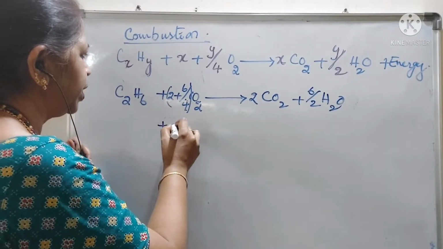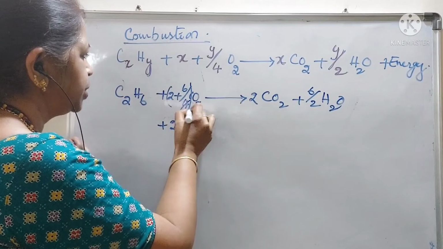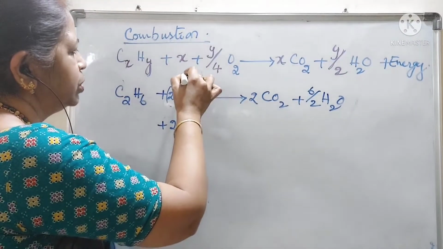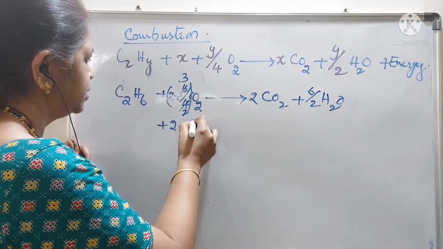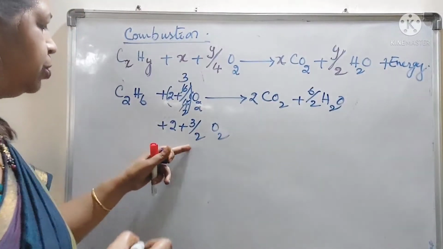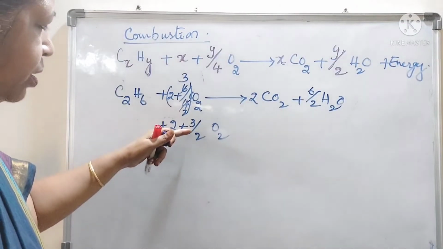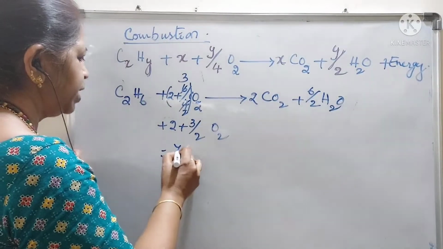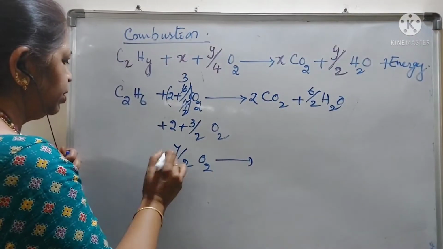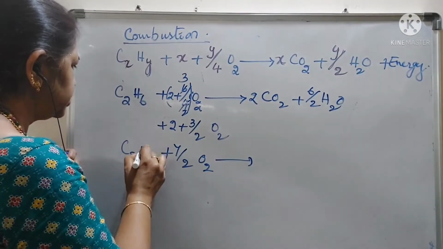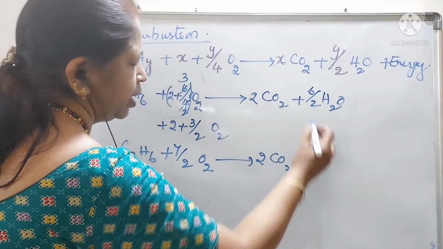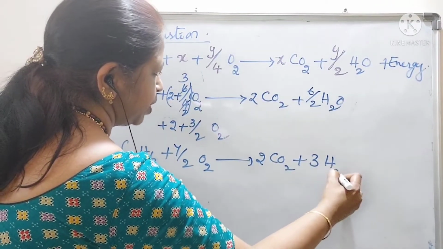Now, what is 2 plus 6 by 4? 2 plus 6 by 4 is 2 plus 3 by 2 oxygen. That means 2 2s are 4, 7 by 2. 7 by 2 oxygen is required for the combustion of ethane C2H6 to give 2 moles of carbon dioxide and 3 moles of water vapor.